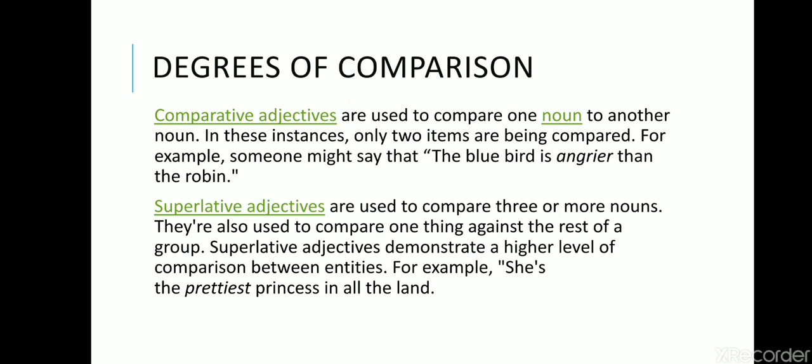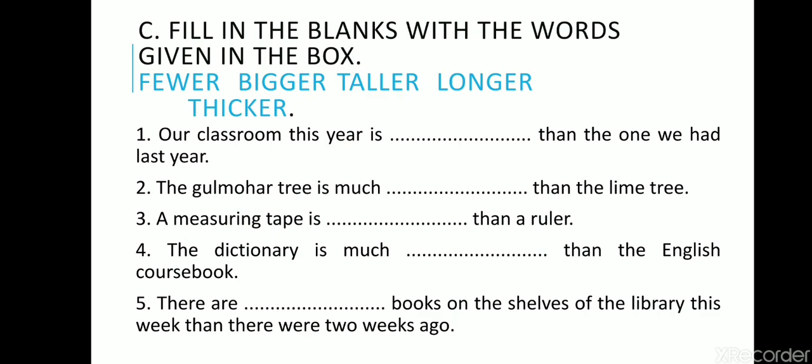So a simple way to find out whether to use the comparative degree is that you will always find than, T-H-A-N. And how will you find out that it is the superlative degree? Because it is preceded by the article the: the prettiest, the bravest, the biggest, like that. Let's see what is in the next slide.